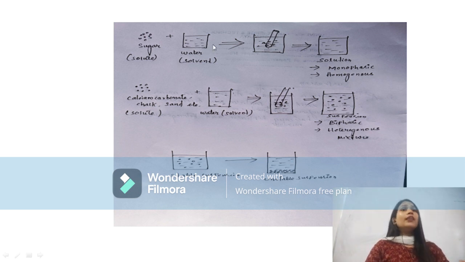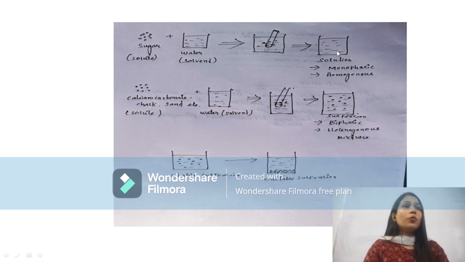Now clearly we can see there are two phases. Now let's mix this solid with the solvent, meaning the sugar is mixed with the water. In the next part, C, we can see only a single phase, that is the solution, because the sugar is soluble in the solvent.